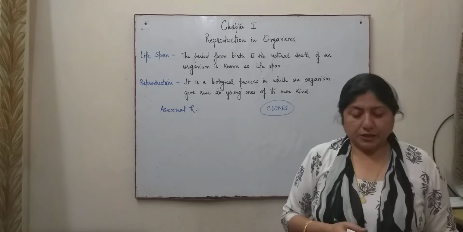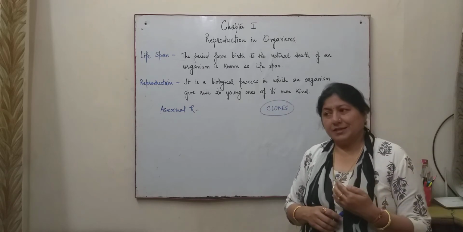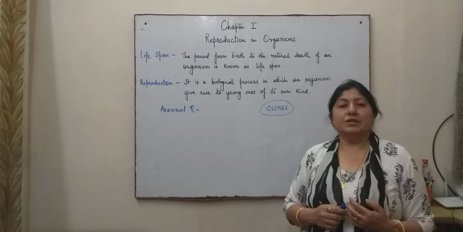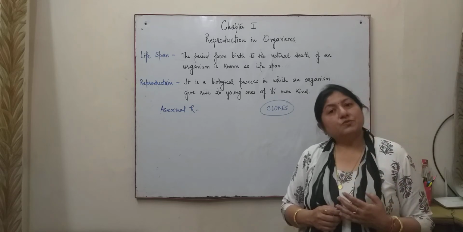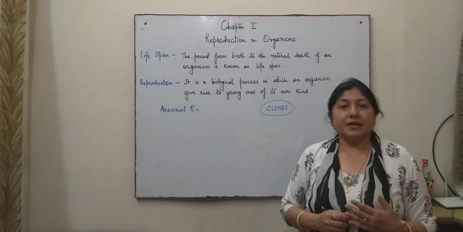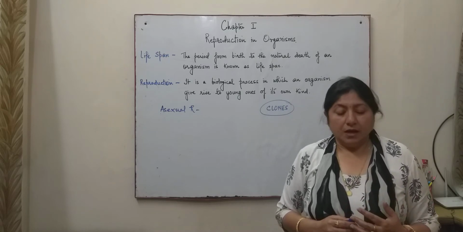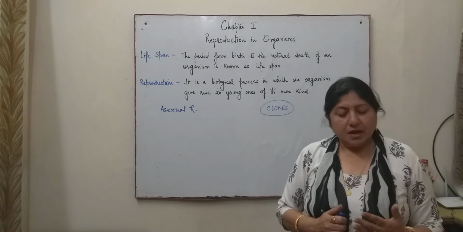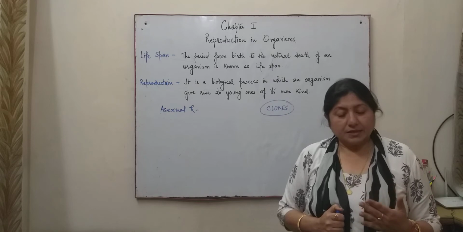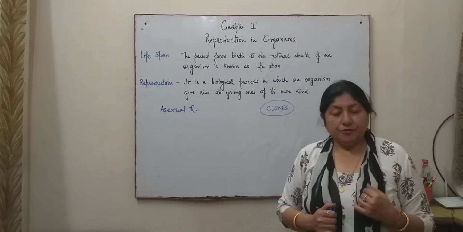Asexual reproduction is mostly found in single-celled organisms or organisms which have a very basic body design. For example, the members of Monera, Protista, fungi and lower groups of animals, and other plants are also found to have this method of asexual reproduction.